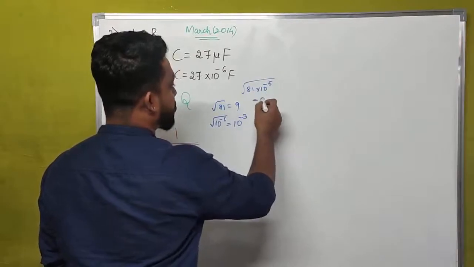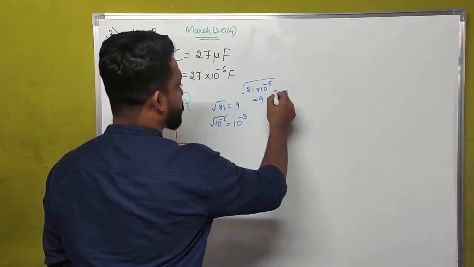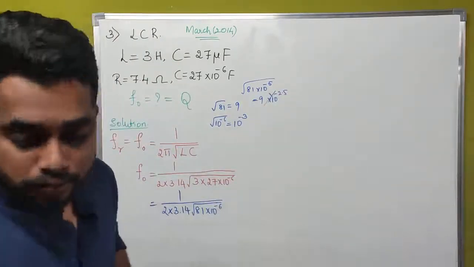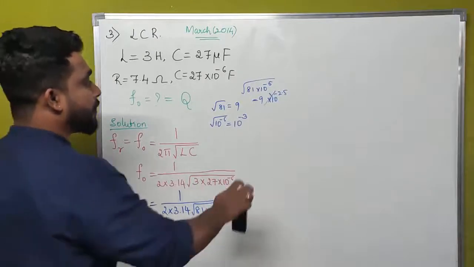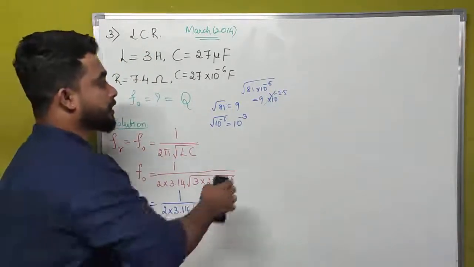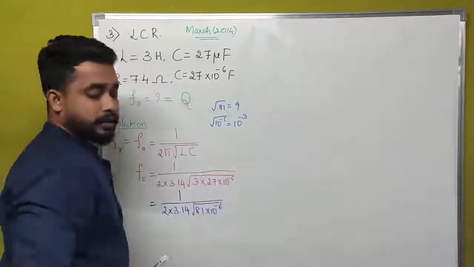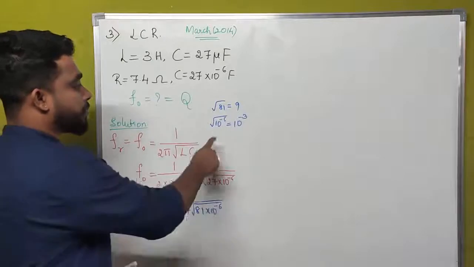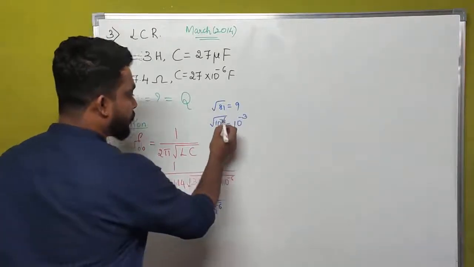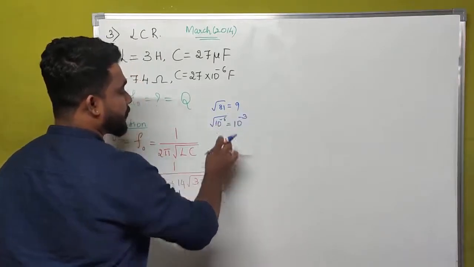We cannot write this as 9 into 10 to the power of minus 2.5. This is not possible. If we want to take out the square root outside, the value of the power has to be an even number, in terms of 2, 4, 6, 8, 10. An even number should be there to take out the square root of an equation. Now the value of 10 to the power of minus 6 is equal to 10 to the power of minus 3.